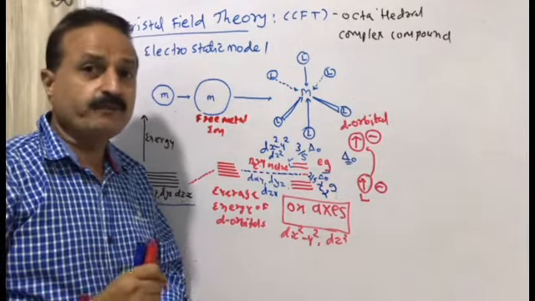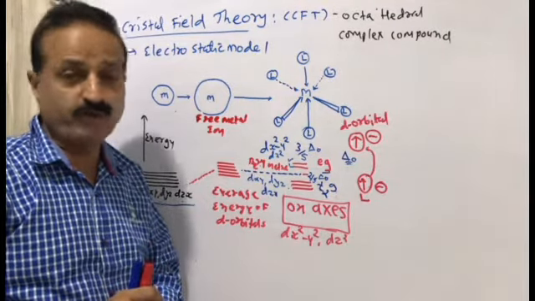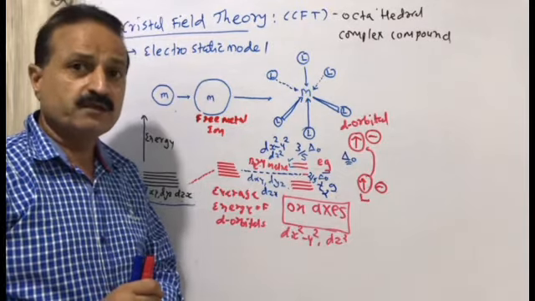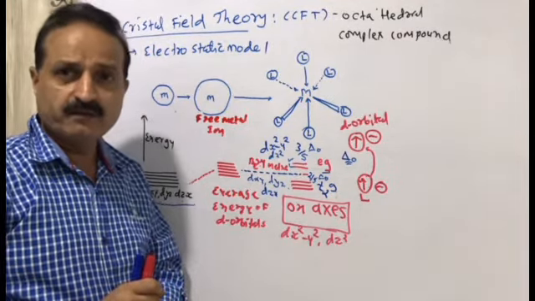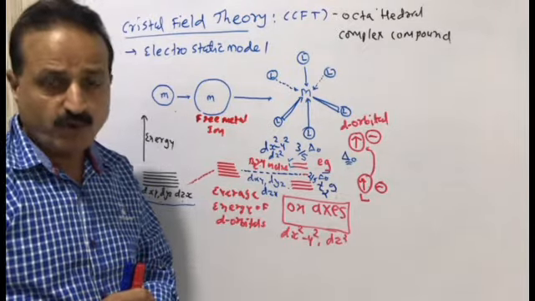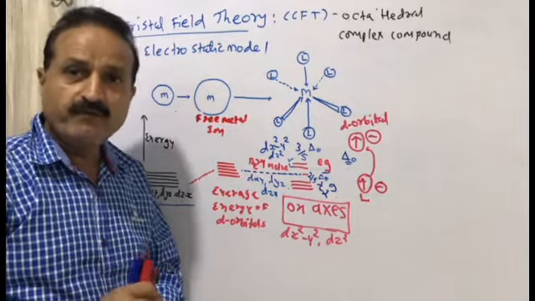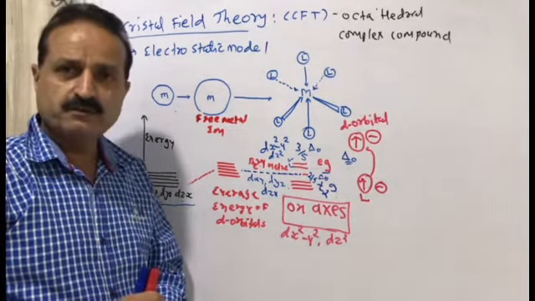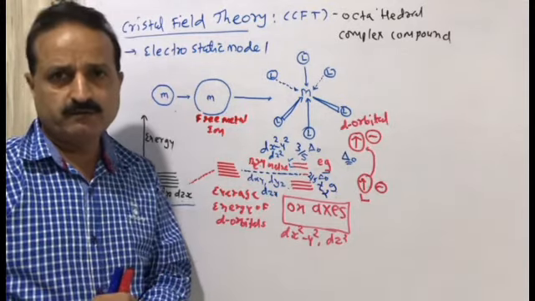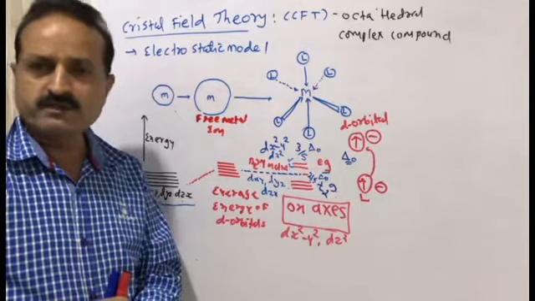So it depends on the nature of the ligand, whether it is strong or weak, and the series of strong or weak ligands is known as the spectrochemical series, which will be discussed in the next lecture. So I have explained crystal field theory very interestingly to you.